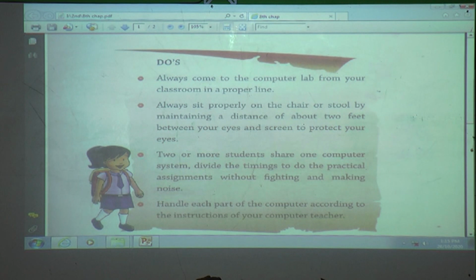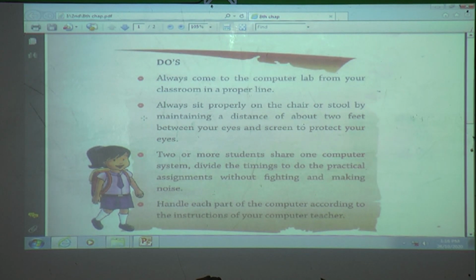What is the first one? Always come to the computer lab in a proper line and at a proper time. If a chair or stool is there, sit properly on that chair or stool and maintain a distance of about 5 feet between your eyes and the screen. Screen means what? Which part of the computer? What is the name of this part? Yes, monitor.